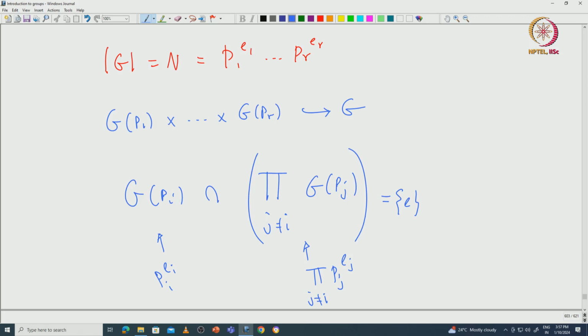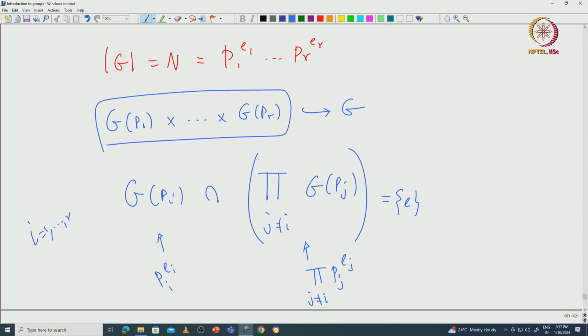So they have relatively prime orders, which means the intersection should be the identity. Since this is true for all i from 1 to r, the direct product of these subgroups lives inside G injectively.